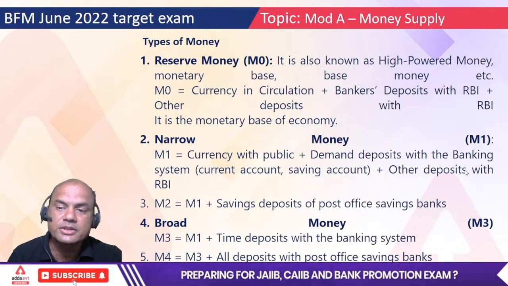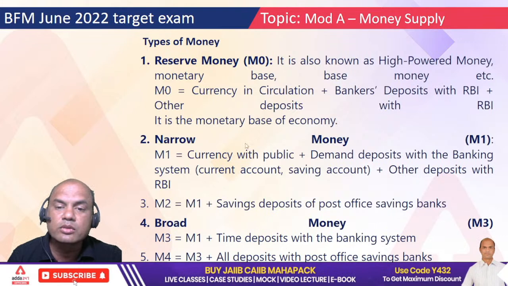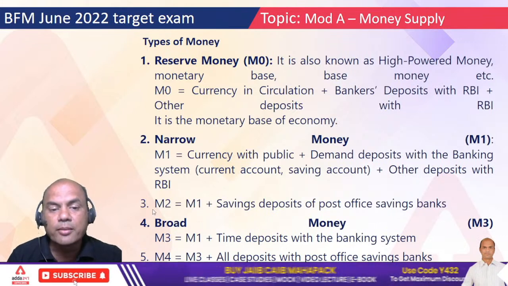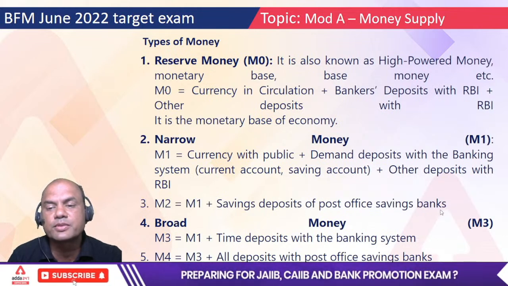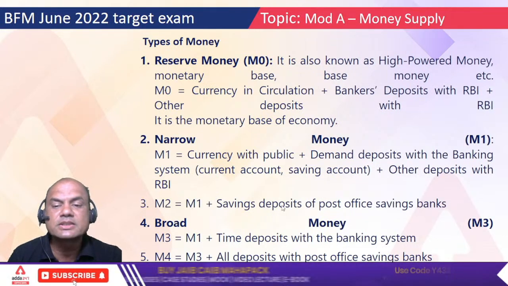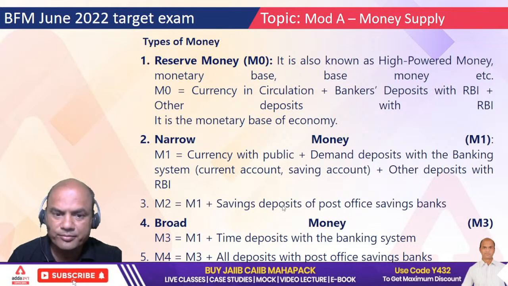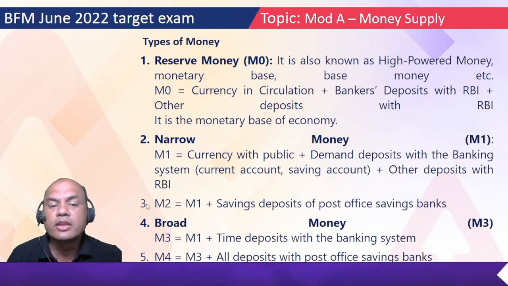Remember this, other deposits with RBI. It does not include post office. Okay. So M2 includes post office. M2 means what? M1 plus savings deposit of post office savings banks. So M1 plus savings with post office. Okay. That is M2. Then what is M3?